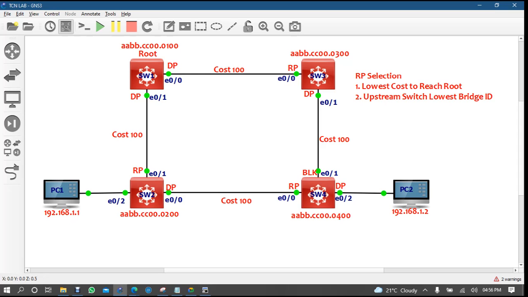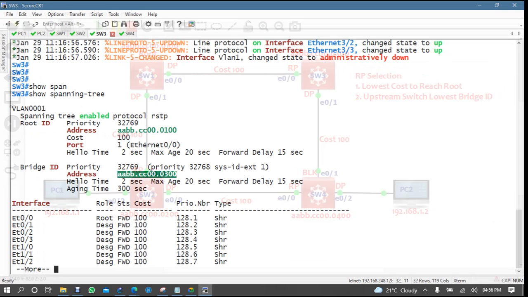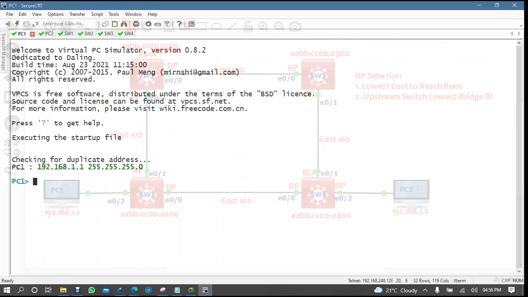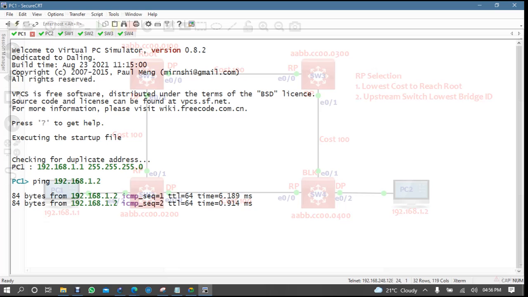So here we were talking about TCN, right? So if I'm coming to PC1, PC1 IP address is there, and PC1 is trying to communicate with 192.168.1.2, right?